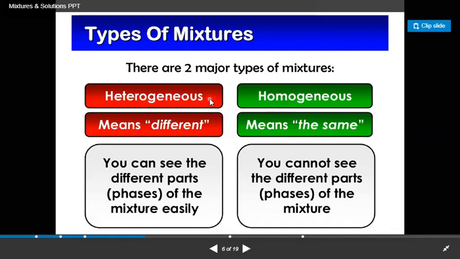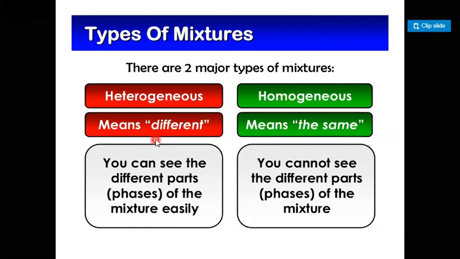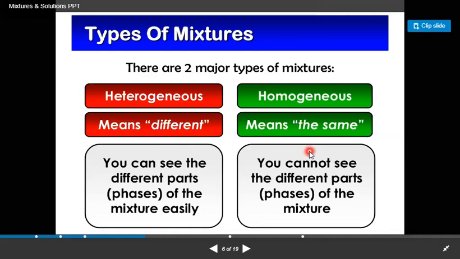Their names indicate that hetero means different and homo means the same. Let's explain the heterogeneous mixture. Their definition is that you can see the different parts or phases of the mixture easily. In a homogeneous mixture you cannot see the different parts or phases of the mixture easily.